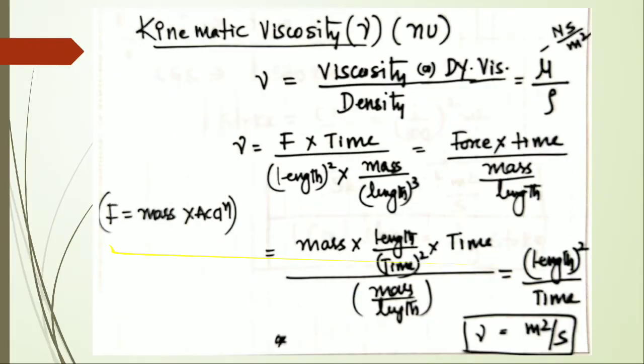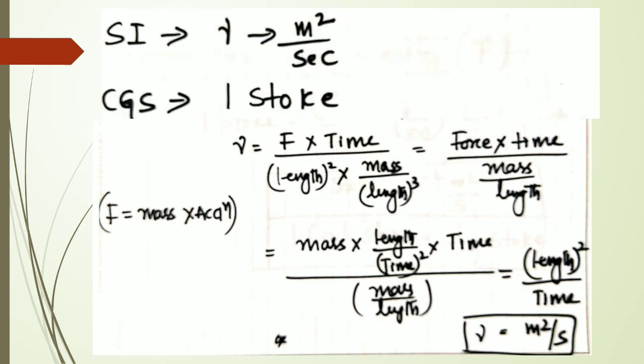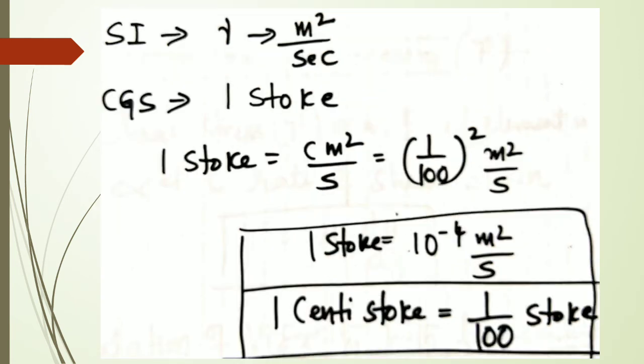Okay. After the brief discussion about the kinematic viscosity nu, in SI units nu is in meter square per second, as I told you. But if you use the CGS system, like for mu where we have seen the poise for viscosity, in case of kinematic viscosity in the CGS system, it is called a stoke.